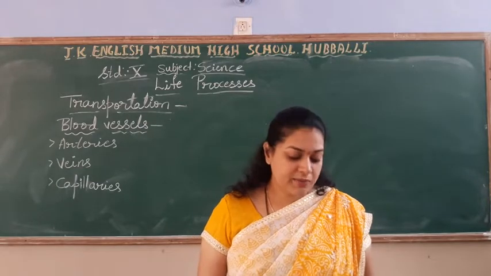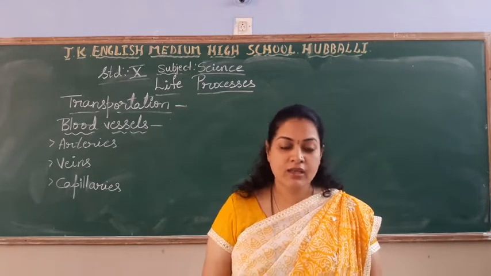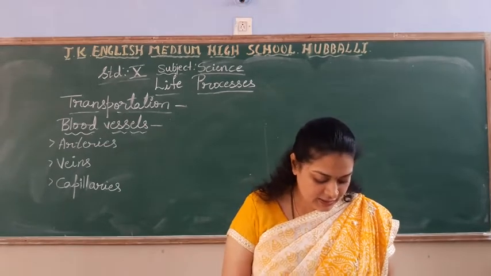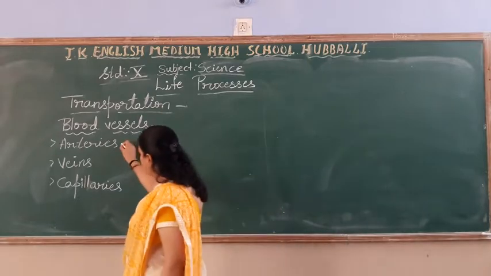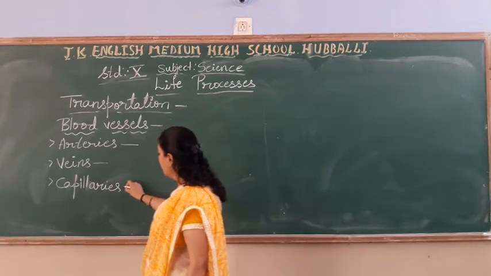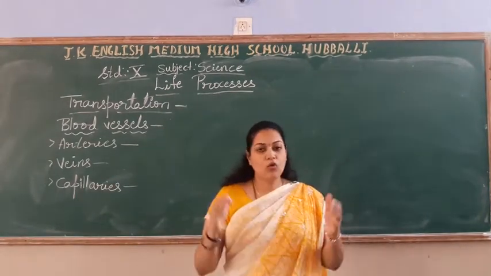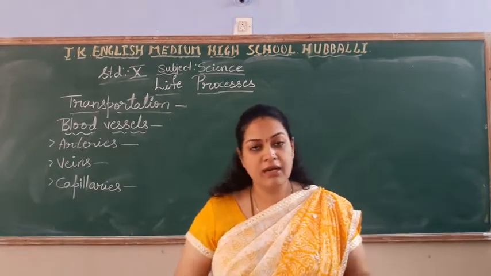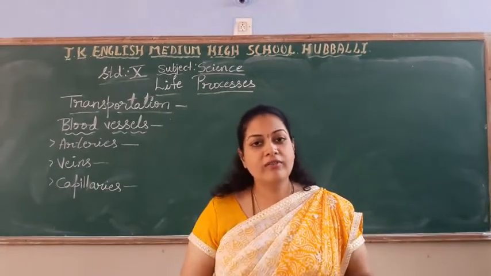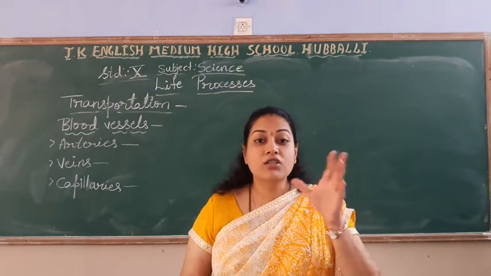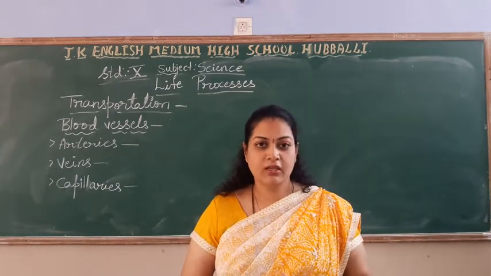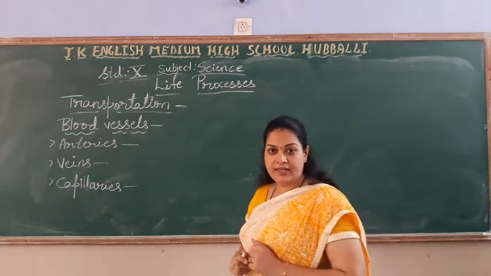Okay. How many types are there in the blood vessels? In the blood vessels, there are three types, called arteries, veins and capillaries. Of course, all the three are blood vessels. Then why are we calling them by different names? Why? Because the function is different. Right? So what about the arteries?